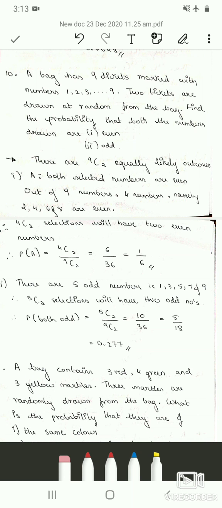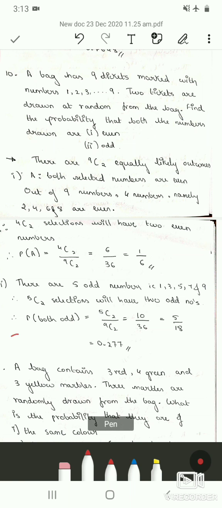So the second sub question is, both the numbers drawn are odd. So from 1 to 9 there are 5 odd numbers, that is 1, 3, 5, 7 and 9. So among these 5 odd numbers, 2 numbers are drawn at random. Those 2 numbers can be any among these 5. Therefore, small m is 5C2.